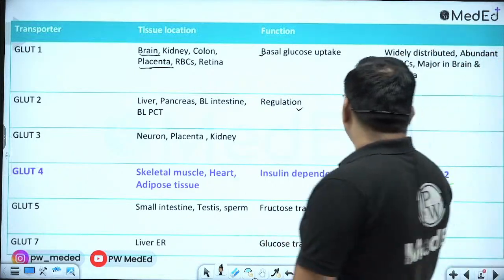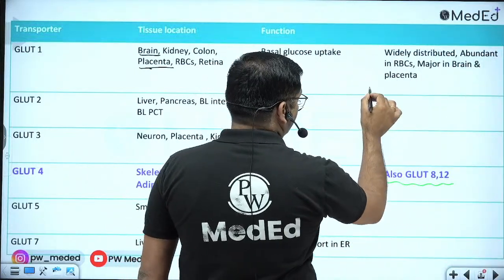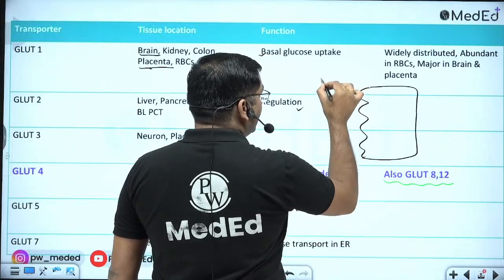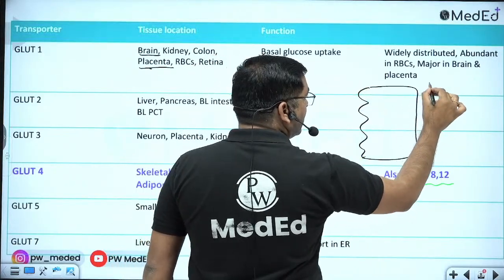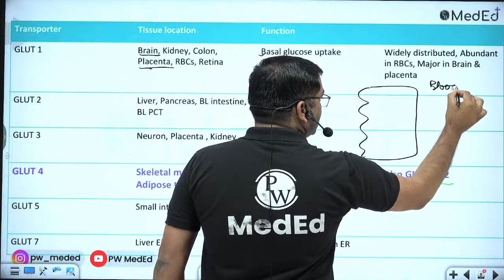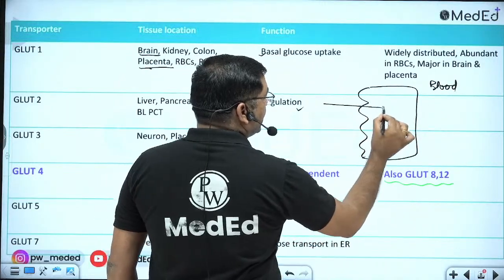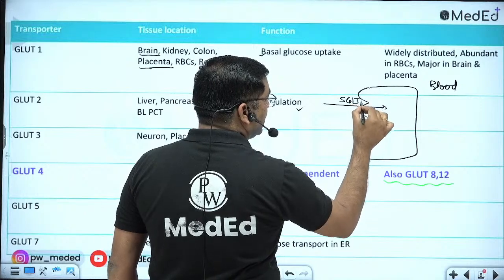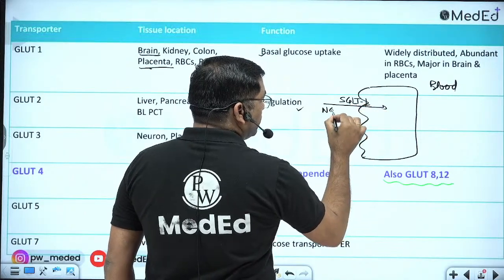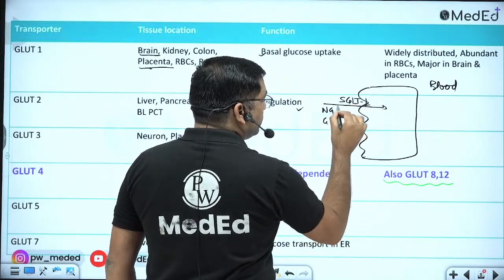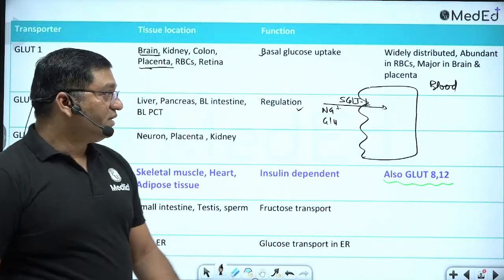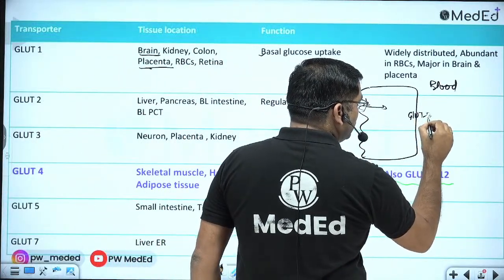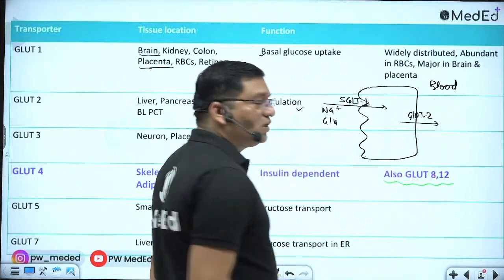Now see, suppose this is the intestinal cell, this is the lumen, and this is blood. Here, by SGLT1, the sodium glucose transporter, sodium and glucose are transported into the intestinal cell, and via GLUT2 it is transported out into the blood.